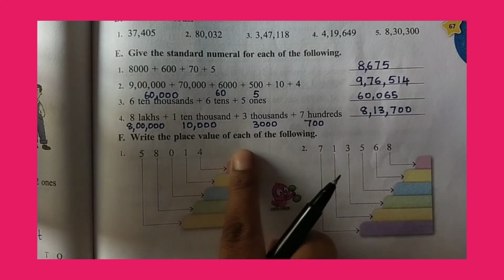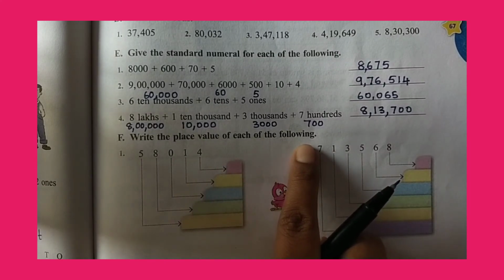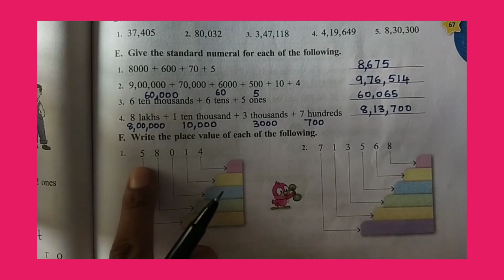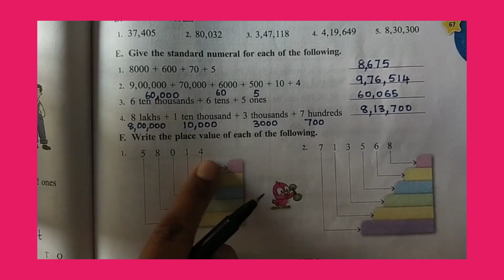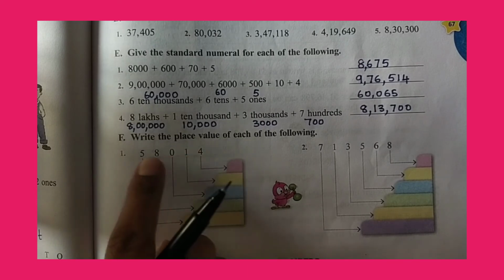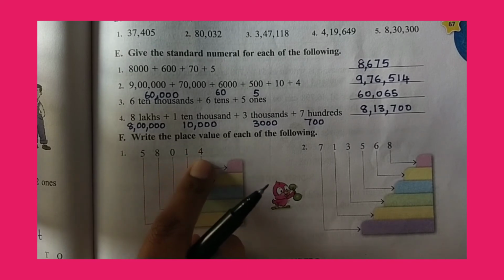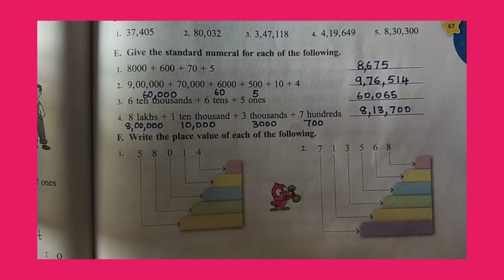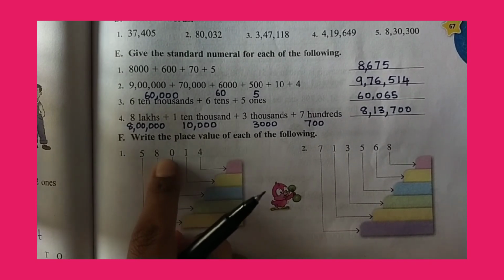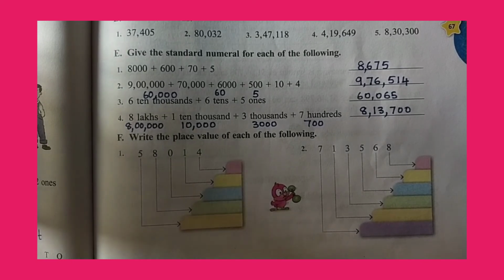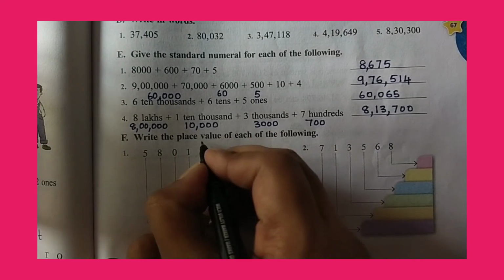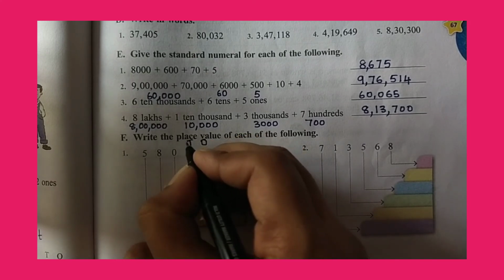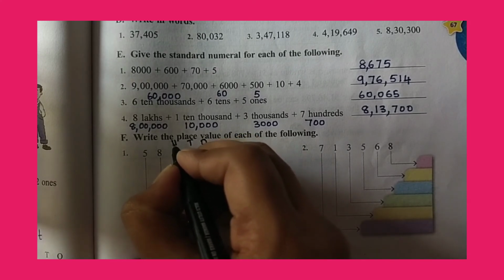Write the place value of each of the following. So now we have to write place values. 58,014. What is 58,014? It is a 5 digit number. So 5 digit number will have 1000. 58,014. So 4 is in which place? 1's place. 1 is in 10's place. 0 is in 100's place.